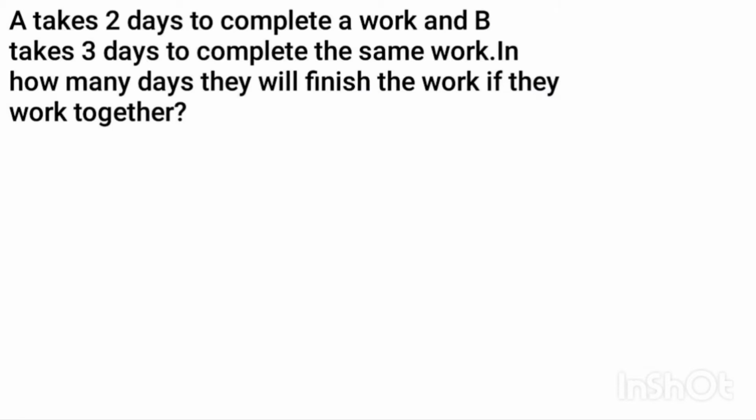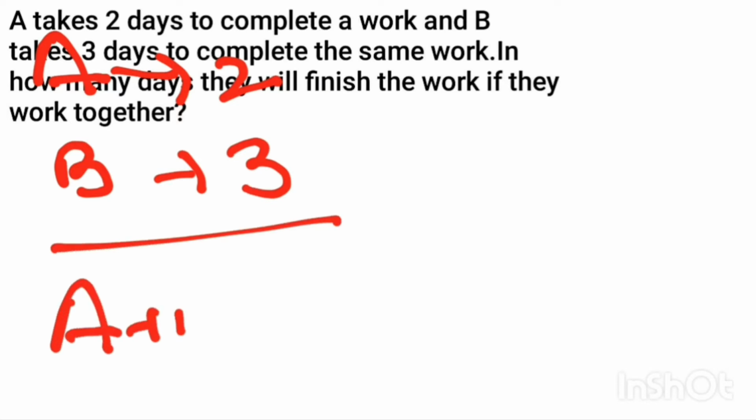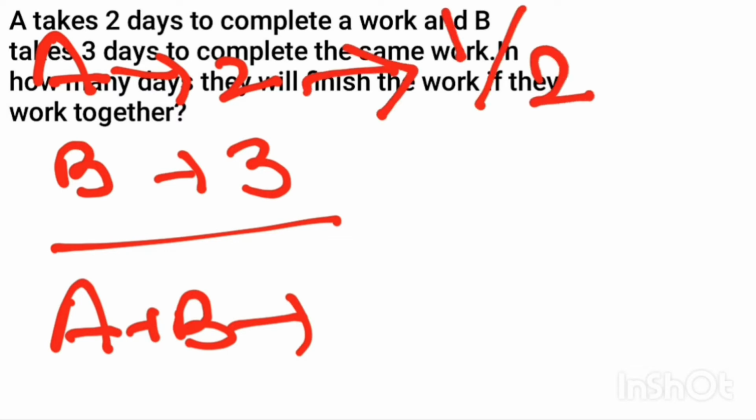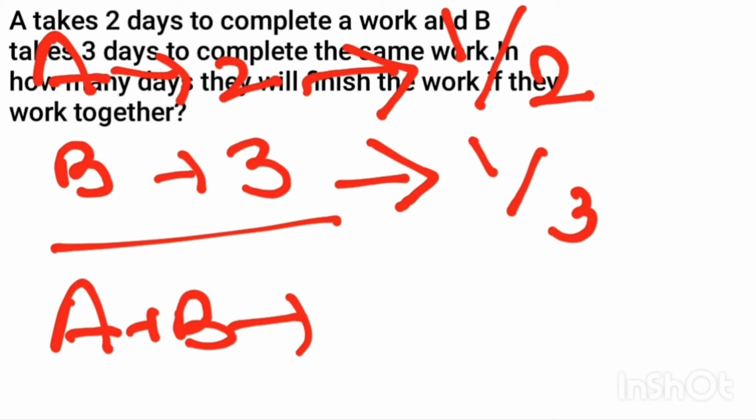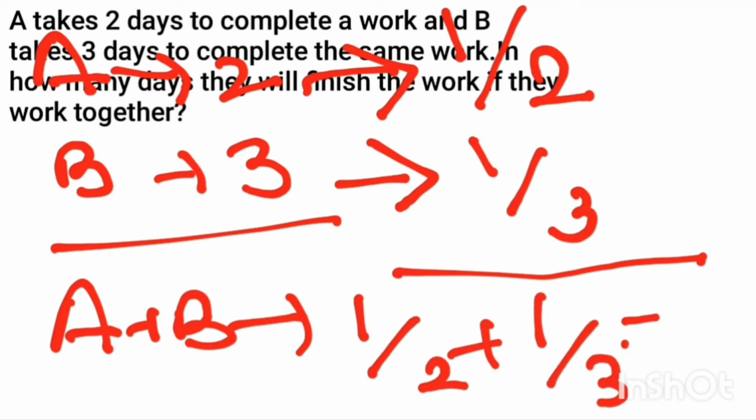Now the question says if A takes 2 days to complete a work and B takes 3 days to complete the work, in how many days A and B together will complete the work? If A takes 2 days to complete the work, he will finish 1 by 2 of work every day. If B takes 3 days to complete the work, he will finish 1 by 3 of work every day. So, the work done by A and B for one day is 1 by 2 plus 1 by 3, which will give 5 by 6.